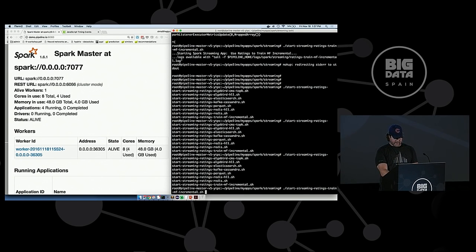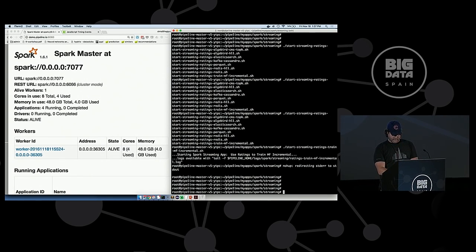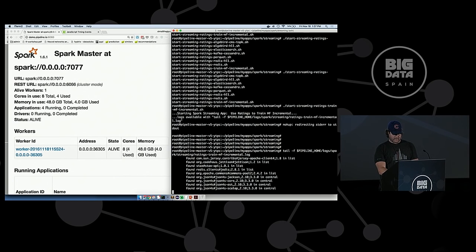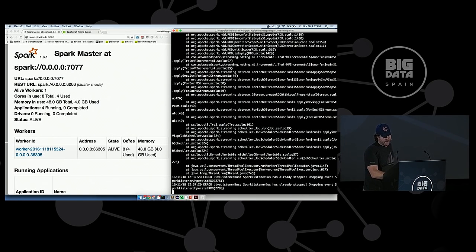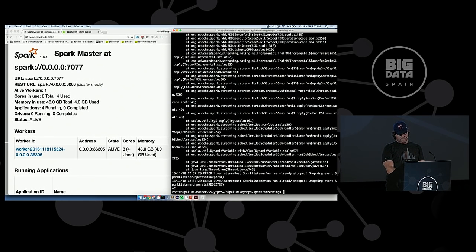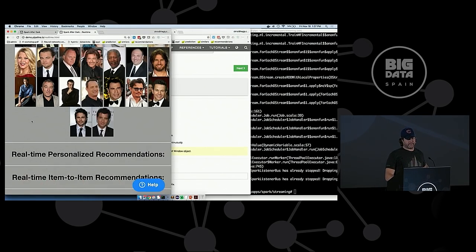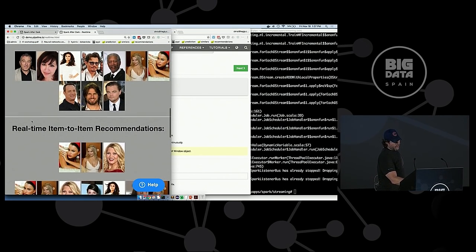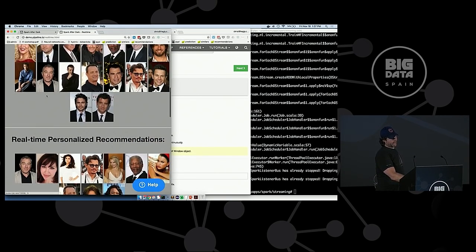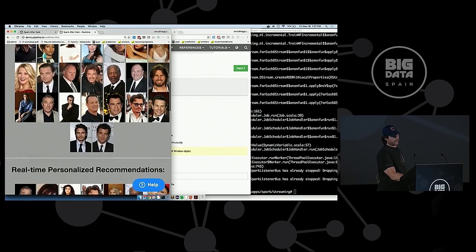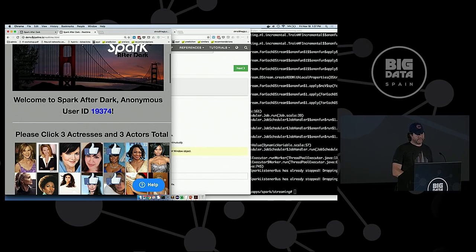Where am I at? 5 minutes, okay. So I'm just restarting that second. Okay, this will take a few seconds to restart. I have to restart Spark. Oh, we got something there, okay. Yeah, so essentially we're just recalculating with every batch that comes in.